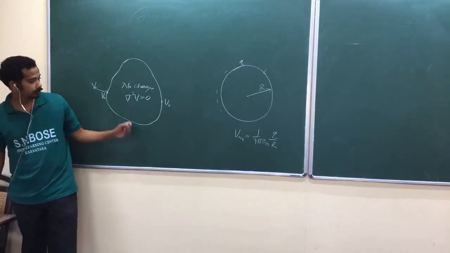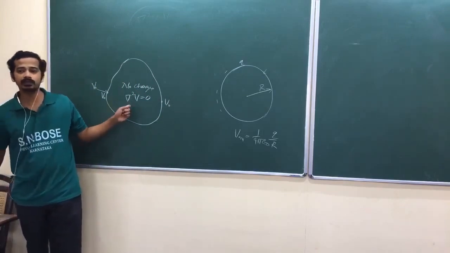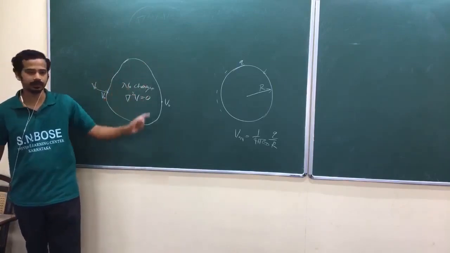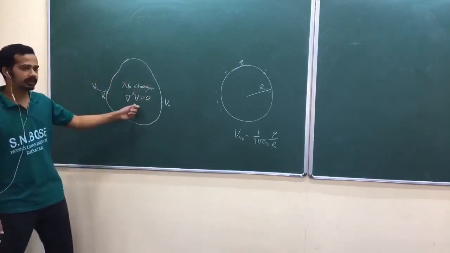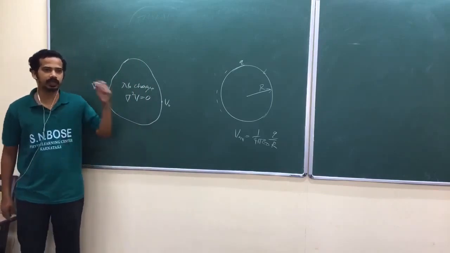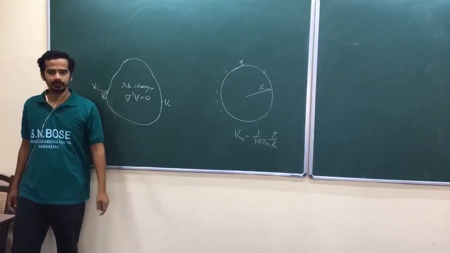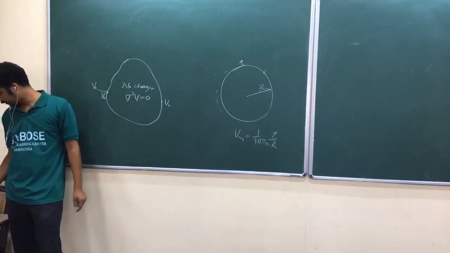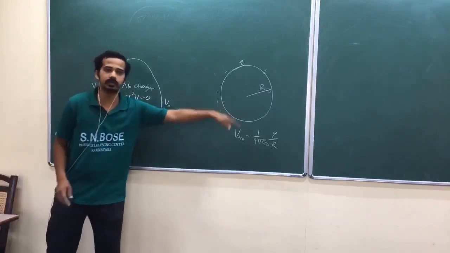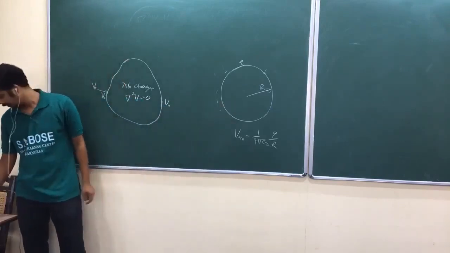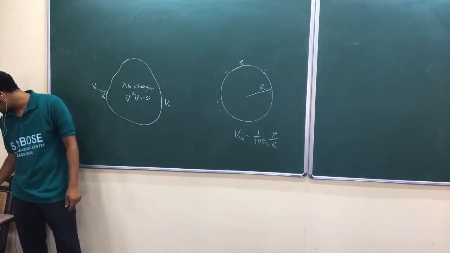So now, suppose we talk about the field inside a cavity, this kind of cavity which is surrounded by a conductor. Definitely that field will be 0. So that's kind of a Faraday cage. Field will be 0 because potential is constant, and whenever potential is constant, the gradient is equal to 0. Gradient of a constant equals 0.